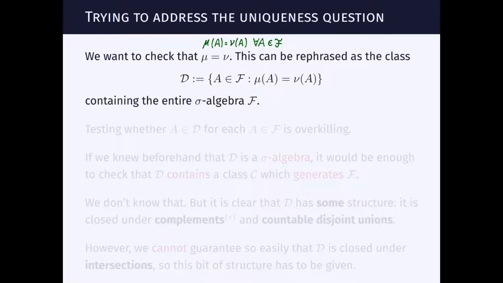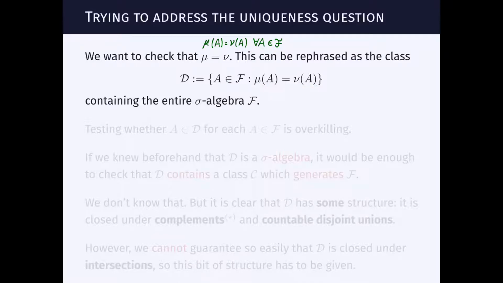Now, when we're trying to prove that something holds for every A in a sigma algebra, very often a good strategy is the following. We define the class D of sets A that have this property. What is the property?